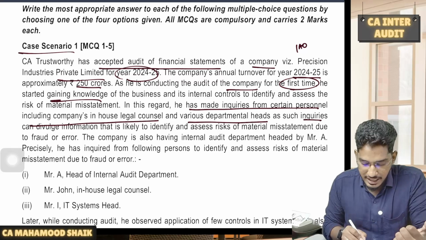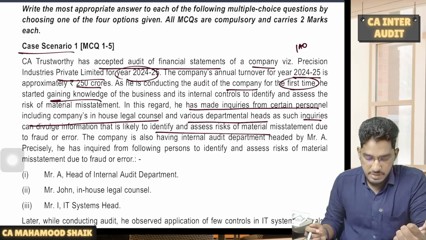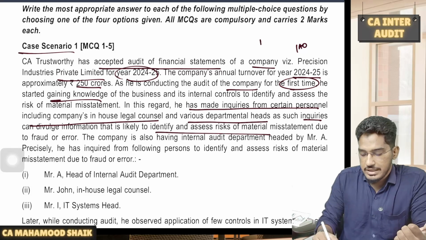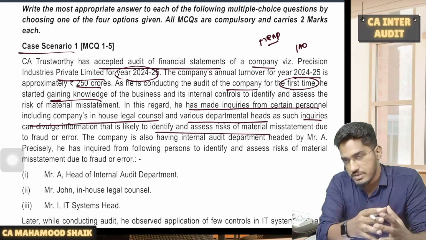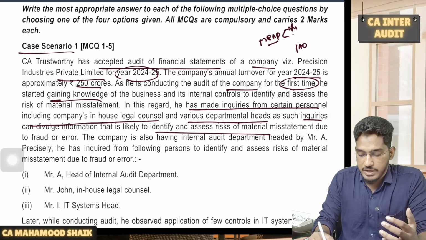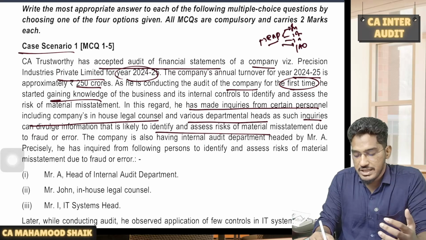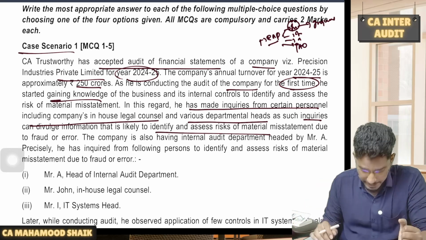As such, inquiries can divulge information that is likely to identify and assess the risk of material misstatement due to fraud or error. So, as we all are aware, first we perform risk assessment procedures. And if you remember the discussion from the risk assessment and internal control chapter, risk assessment procedures can be performed by way of inquiries, inspection, observation, and analytical procedures. So here they are saying that the auditor is trying to do inquiries with different people to identify and assess the risk of material misstatement.